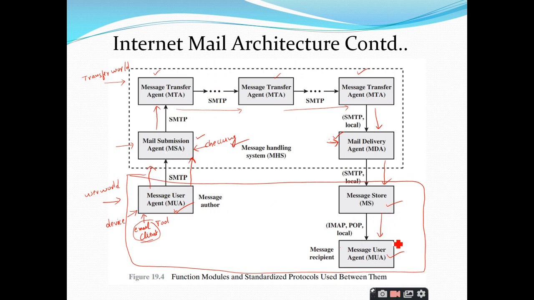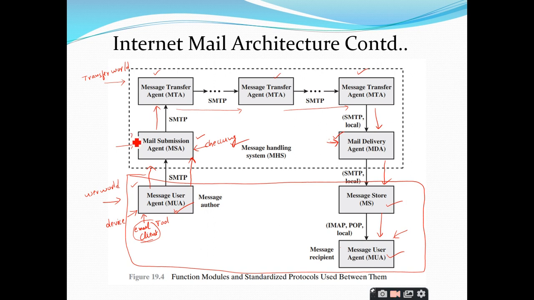Similarly, we have one MUA at the receiver end. What this will do is, it will simply receive the message from the message store and display it to the user, so that the user can see the contents, whatever is received in the email. So this is all about the MUAs.